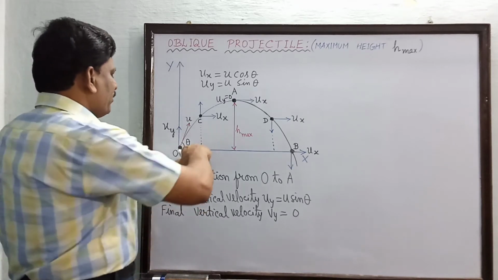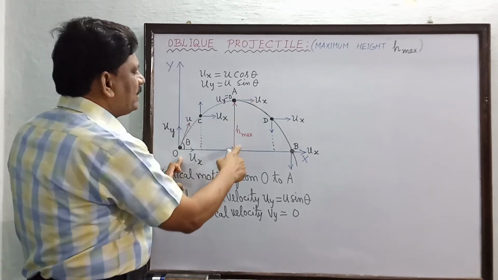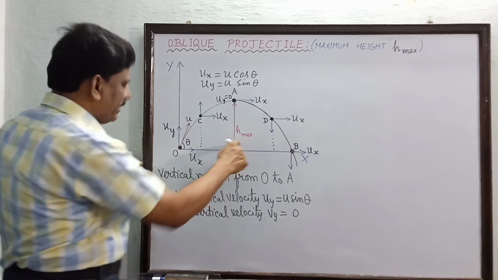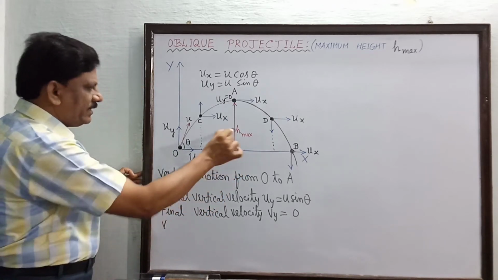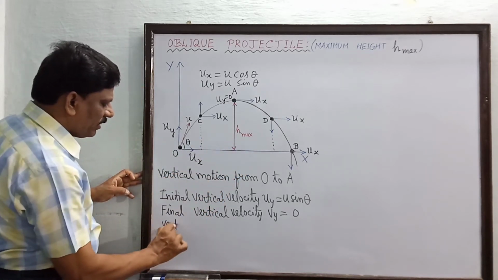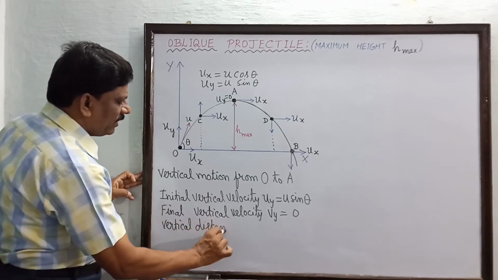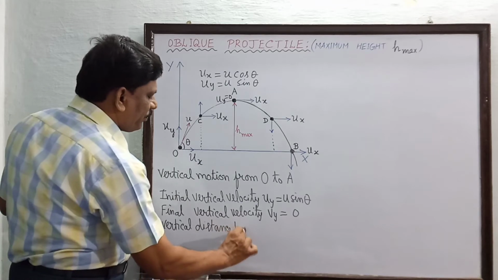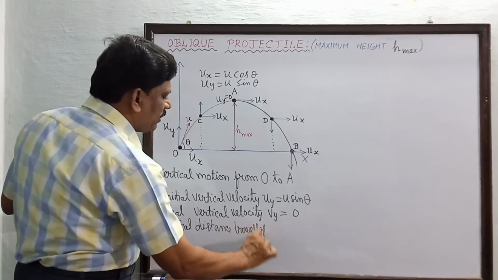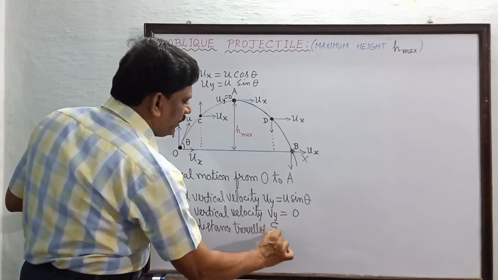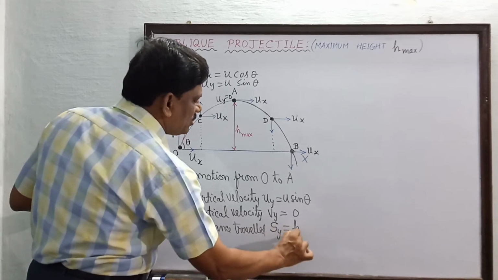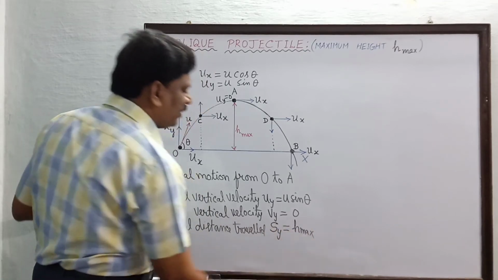And from O to A, what is the vertical distance traveled? That is equal to H maximum. So, the vertical distance traveled, denoted by S along the y axis, Sy, is to be substituted as H maximum.